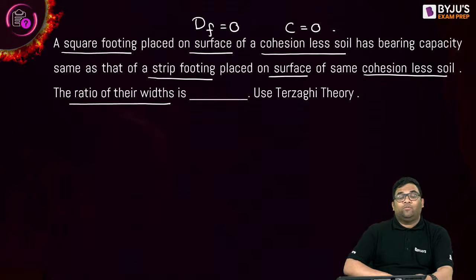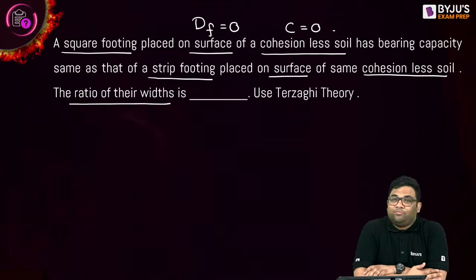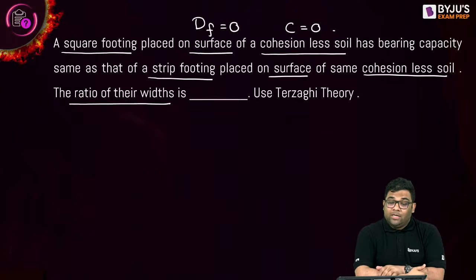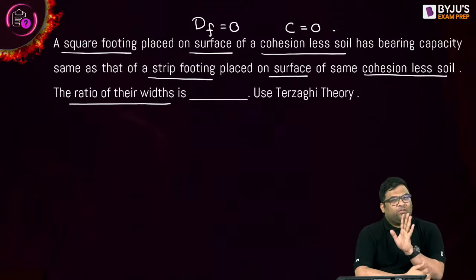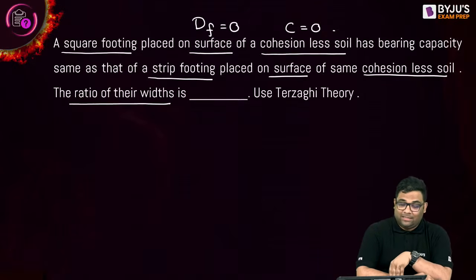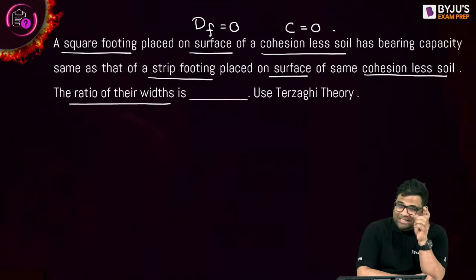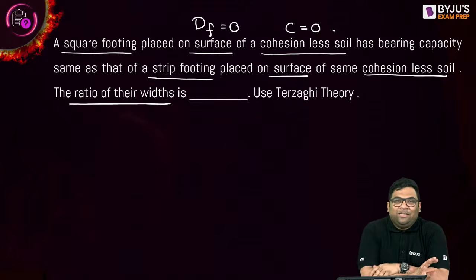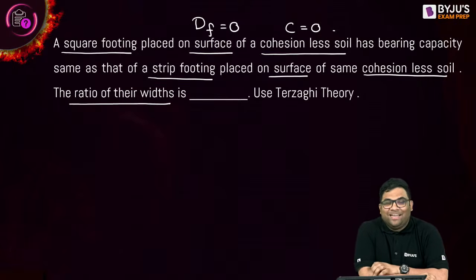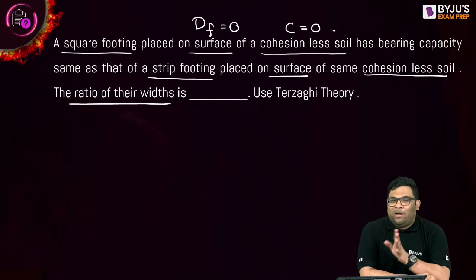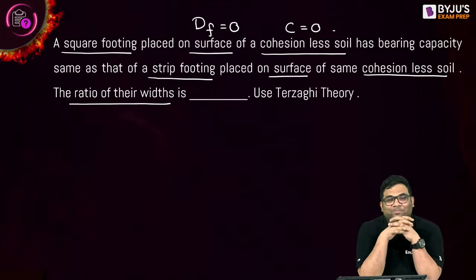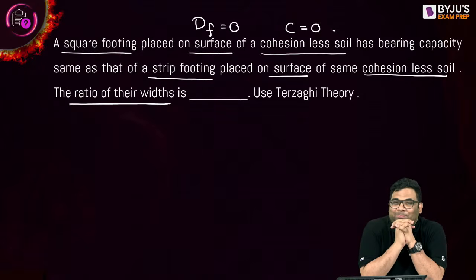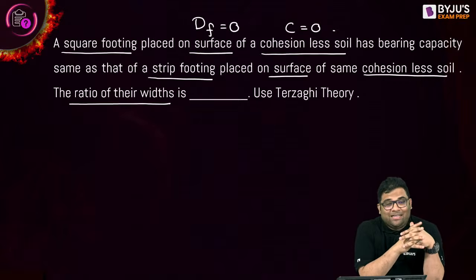Okay, let us see who solves this question first. Read the question carefully. You see, C is 0, DF is 0, means what? The first two terms go away, right? So what is left is this. Rajsekhar, you have solved correctly. Just a minor mistake you did, I will tell you. But you have solved correctly. Don't worry. Okay? Others, is it 4 by 5 or 5 by 4? Yeah, correct. Now Rajsekhar has corrected it.